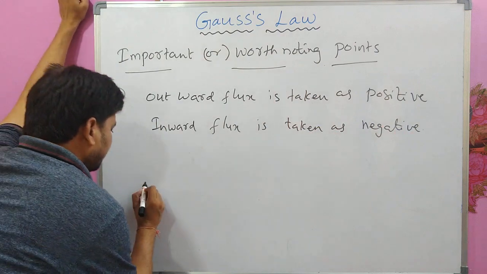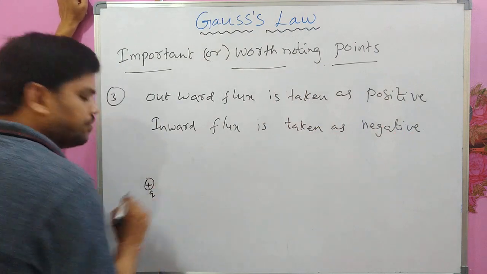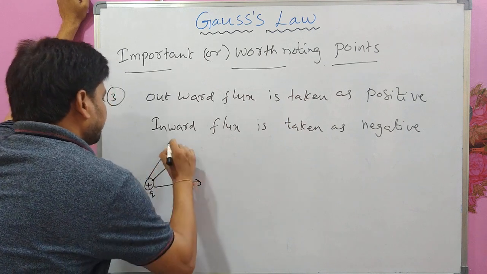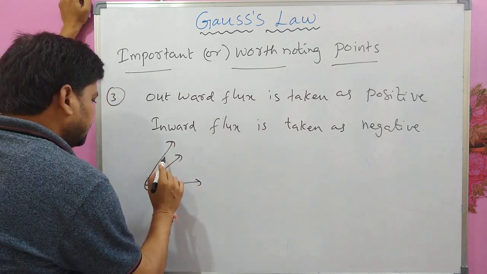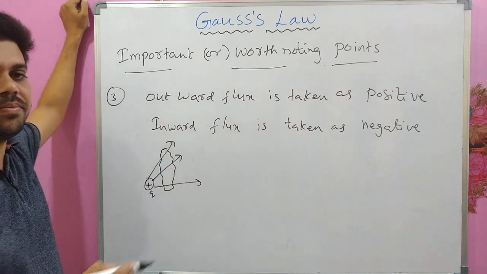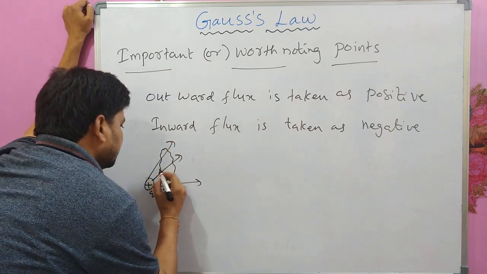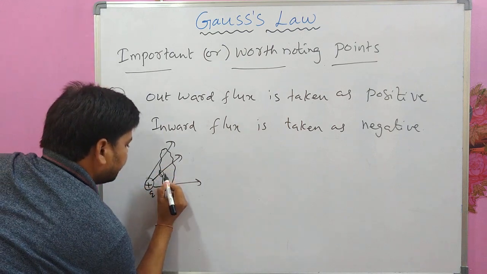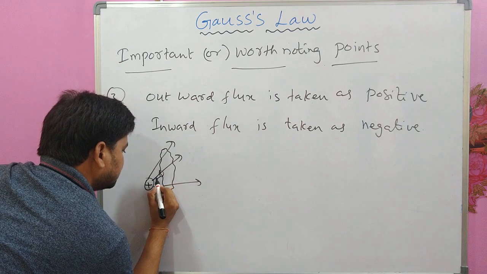One example I will take: some plus Q charge is here, and the electric field direction is this way, and let me consider one surface here of irregular shape. At this point, the electric field direction is this and ds direction is this.